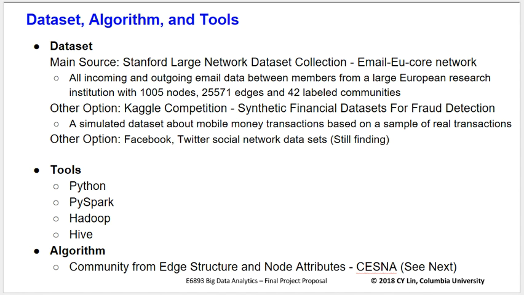And also, because we are particularly interested in the financial industry, we found a dataset for fraud detection, and it contains mobile money transactions based on a sample of real transactions. And the other option of data will be Facebook and Twitter social network datasets, and we are still finding those. The tools we're going to use for this project are based on the class: Python, PySpark, Hadoop, and Hive. And the algorithm we're using is Community from Edge Structure and Node Attributes, which is called CESNA.